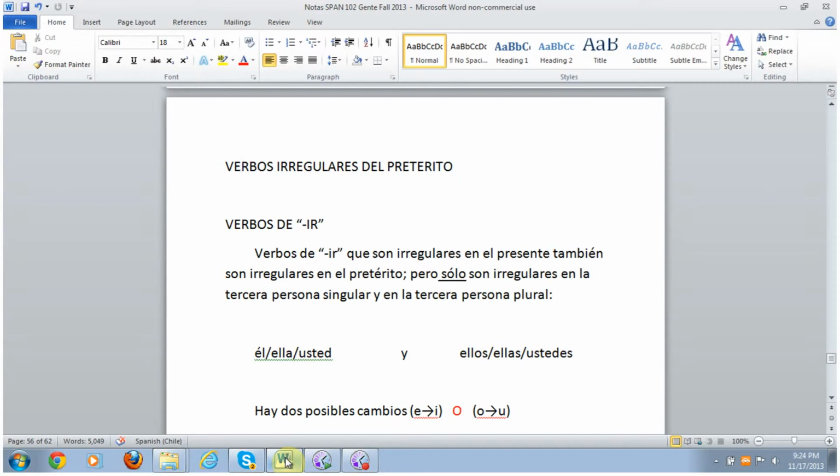There are irregular verbs in the preterite. IR verbs become irregular in the preterite if they were irregular in the present tense. So again, if an IR verb was irregular in the present tense, it will be irregular in the preterite tense. But it will only experience this irregularity or stem change in the third persons, él, ella, usted, or in the ellos, ellas, ustedes. The two changes that can occur: the E of the original infinitive could change to an I, or the O of the original infinitive could change to a U.